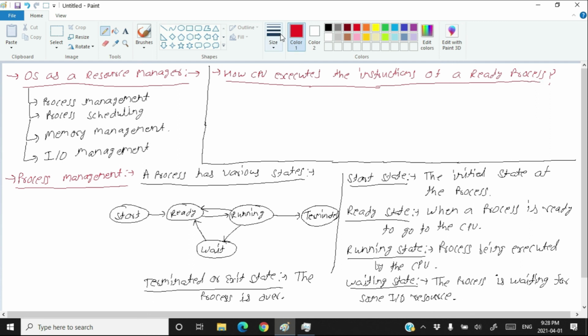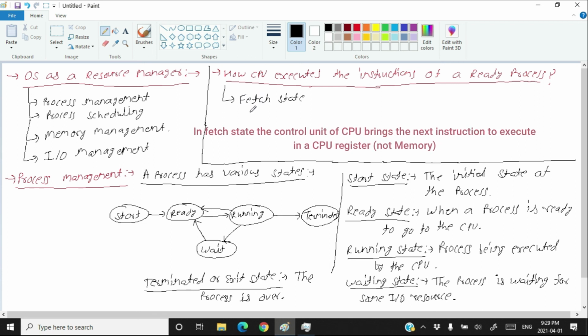The first stage to go through to execute the instruction of a ready process is the fetch stage. In the fetch stage, the control unit of the CPU brings the next instruction to be executed from the memory. That is called the instruction fetch.